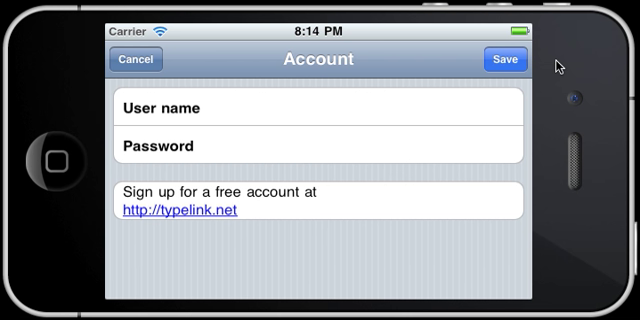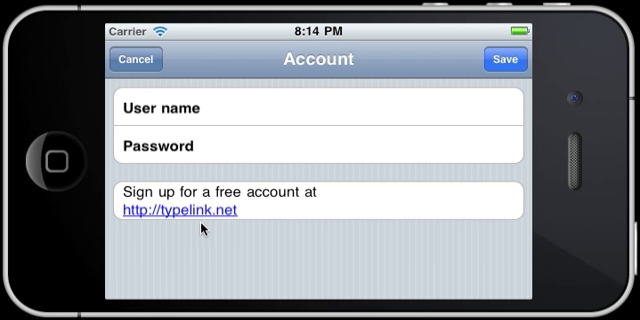When you start the TypeLink app for the first time, you're going to be presented with this account screen and a space for a username and password. If you haven't signed up for a TypeLink account yet, you can tap on this link to go to typelink.net and sign up. You can do it either on your iPhone or on a desktop or laptop computer. And just as a reminder, your data saved with your account is available from your desktop and laptop and from your phone. So you can take notes in one place and read them in the other. It's nice and easy to do.